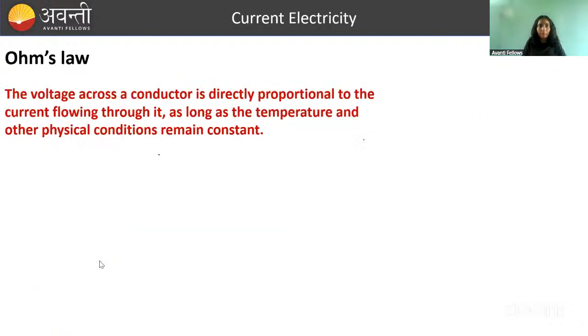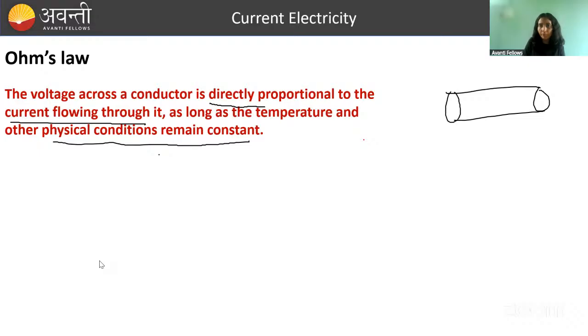Now let's come back to this law, that is Ohm's law. Ohm's law क्या कहता है? The voltage across a conductor is directly proportional to the current flowing through it, as long as temperature and other physical conditions remain constant. So if you have a conductor, what you're doing, you're connecting it with a battery such that potential difference will exist across the ends of conductor.